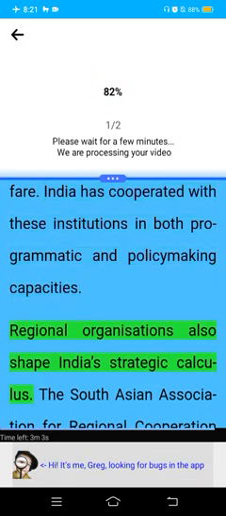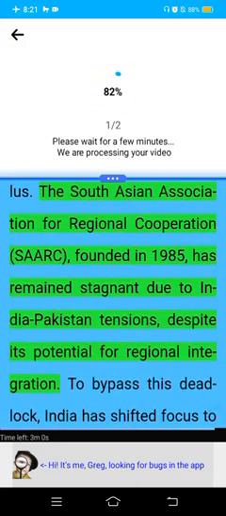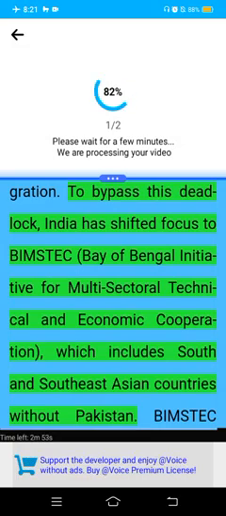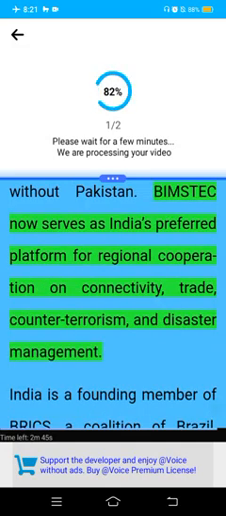Regional organizations also shape India's strategic calculus. The South Asian Association for Regional Cooperation (SAARC), founded in 1985, has remained stagnant due to India-Pakistan tensions, despite its potential for regional integration. To bypass it, India has shifted focus to BIMSTEC, the Bay of Bengal Initiative for Multi-Sectoral Technical and Economic Cooperation, which includes South and Southeast Asian countries without Pakistan. BIMSTEC now serves as India's preferred platform for regional cooperation on connectivity, trade, counterterrorism, and disaster management.